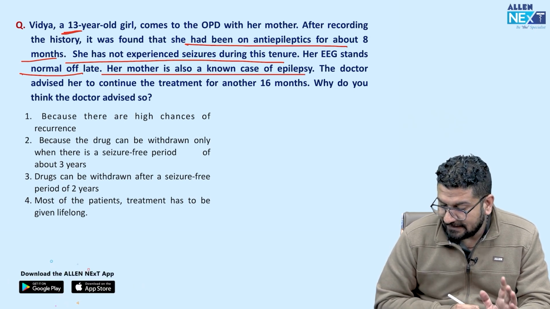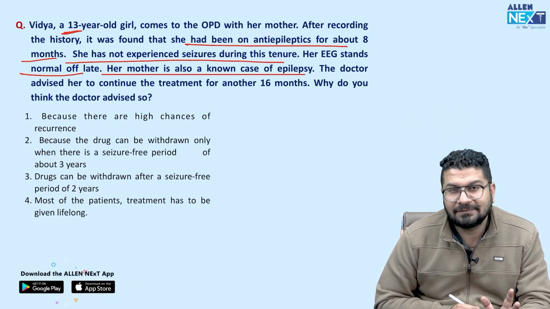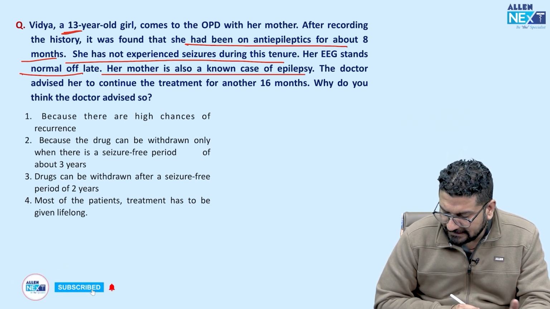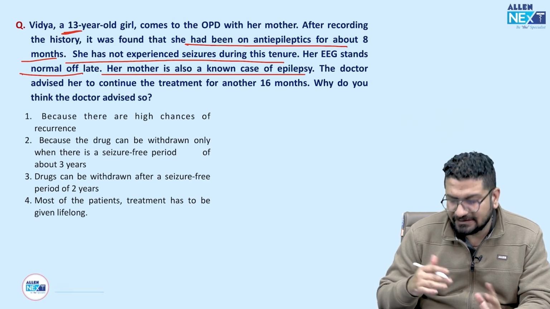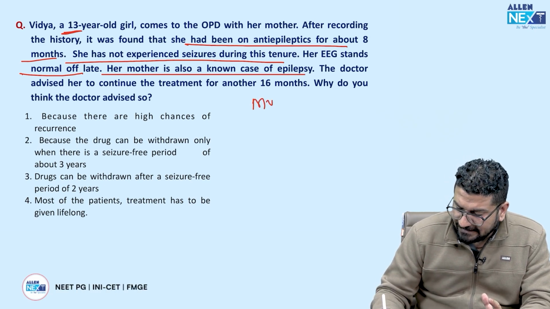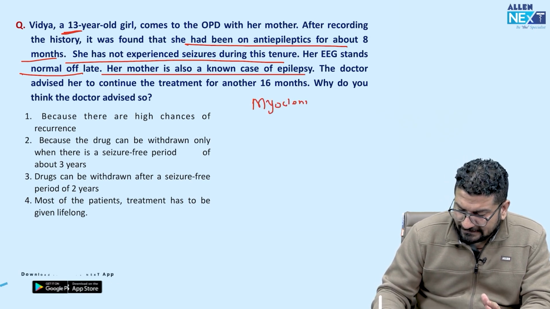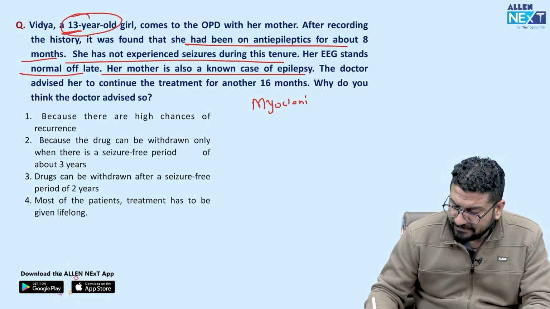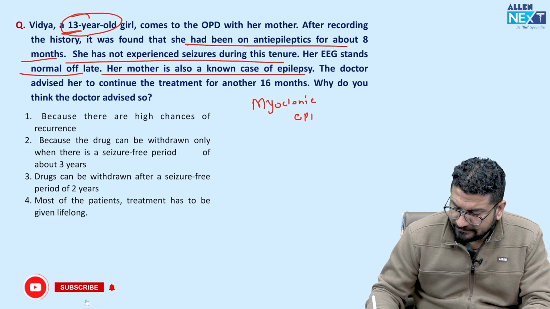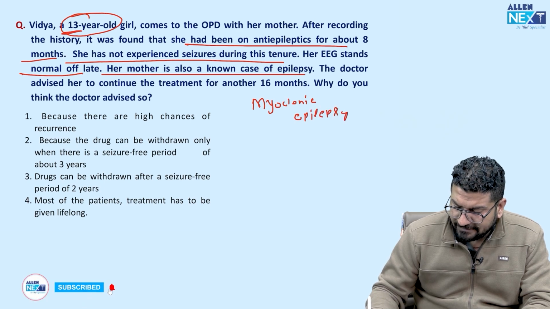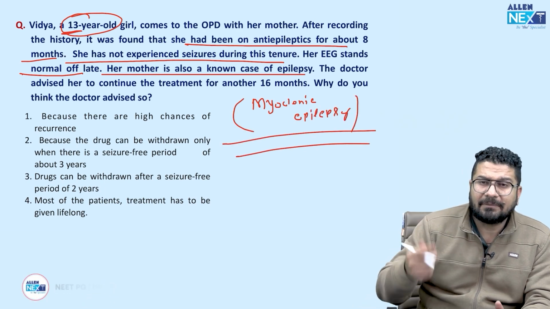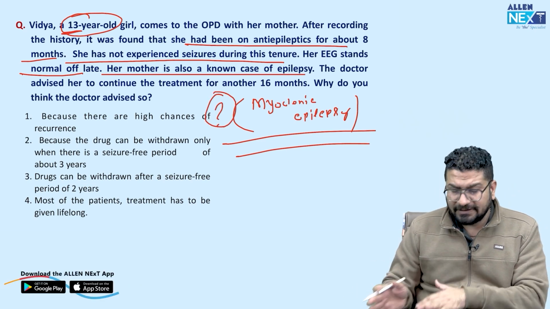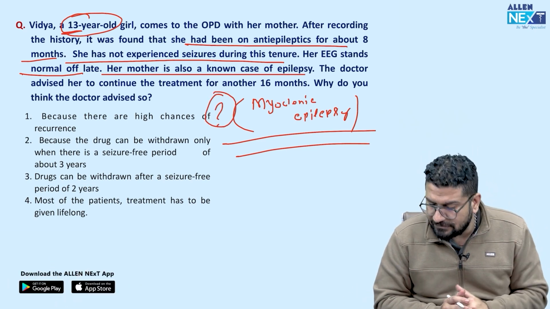So it means it is some form of hereditary epilepsy. So if I assume, when you can see genetic history, in that case my brain is telling me it could be, you can see the age, 13 साल की बच्ची है, means puberty age hit करिए, so it could be a case of myoclonic epilepsy which has some hereditary component. इसको हम बोलते हैं juvenile myoclonic epilepsy. So it could be this. Again, I'm not confirming this without seeing the changes in EEG.